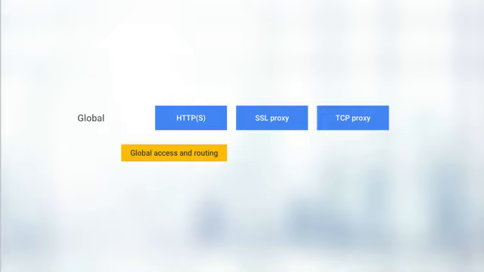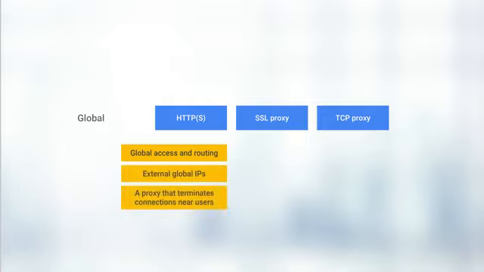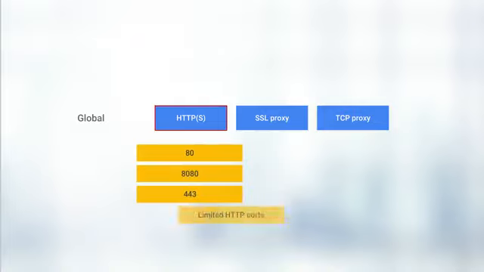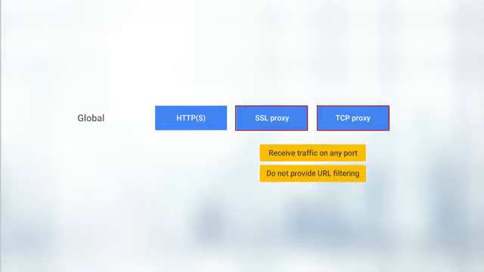HTTP, SSL, and TCP proxy are for external global requests. They include external global IPs and a proxy that terminates connections near users before routing requests to back-end services. This gives them global reach, cross-regional failover, and shorter latency. HTTP load balancing receives traffic on ports 80, 8080, and 443, and provides content filtering based on URL hosts and paths. TCP and SSL proxies receive traffic on any port, but do not provide URL filtering.